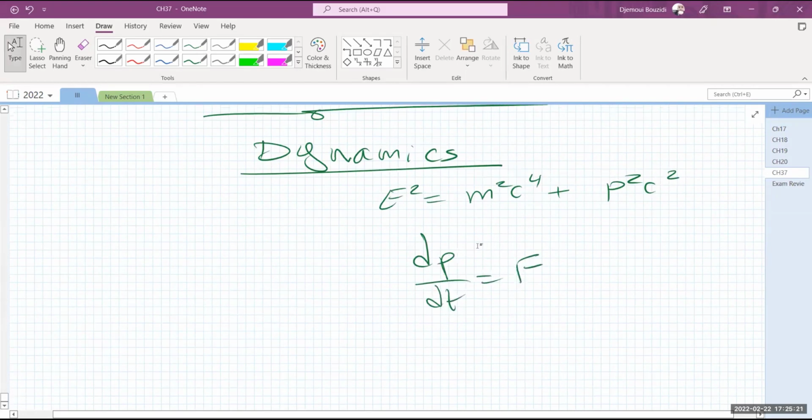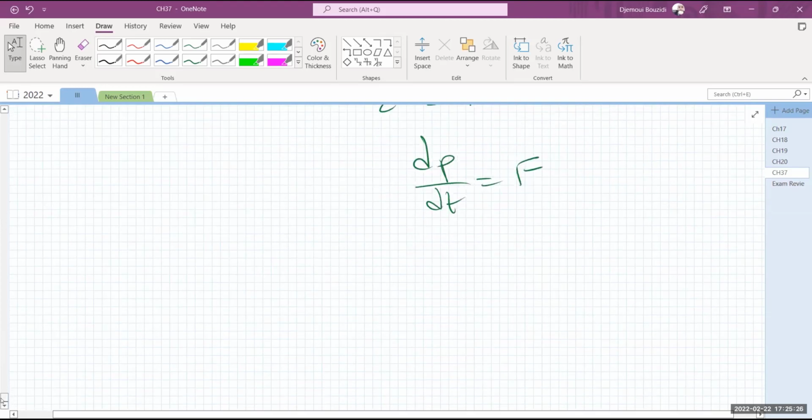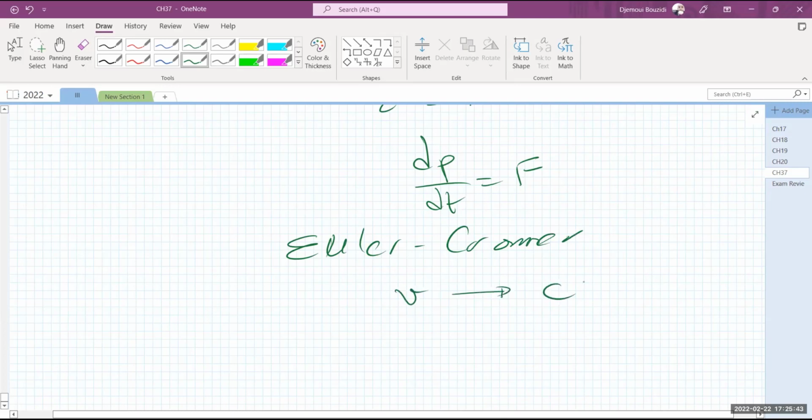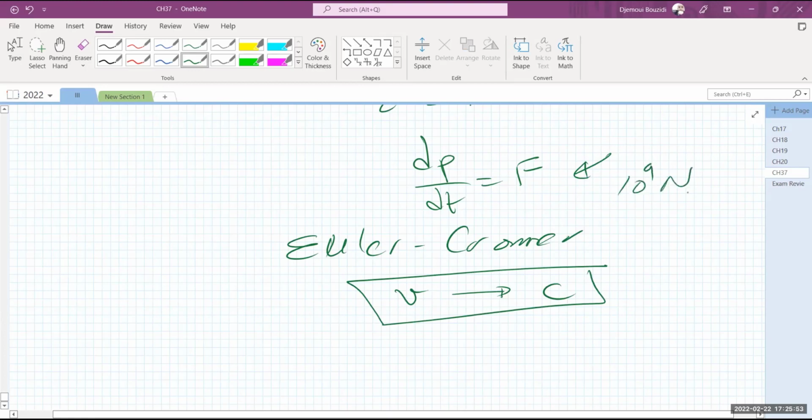That should be true all the time. That's why we need to really express things in terms of momentum. And also, maybe if we have fun, I know you guys like Python, so probably I will bring a Python example using the Euler-Cromer method. And maybe we can have some fun trying to find that indeed the velocity is maxed at c in this case, okay? No matter how much force you apply to an object that is moving, even if you apply a billion newtons to it, the maximum you're going to get is c.